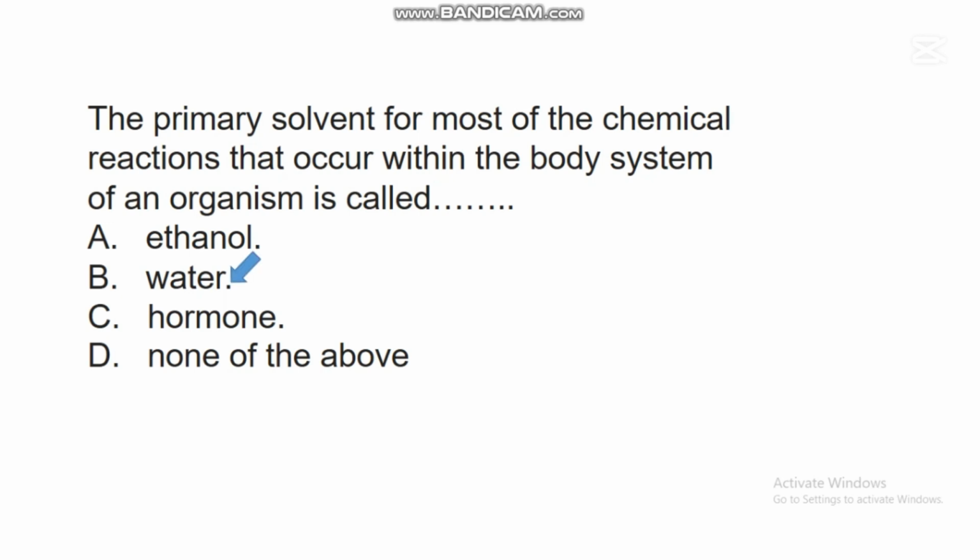Water. So water is the primary solvent for most of the chemical reactions that occur within the body system of an organism. A lot of chemical reactions in living things occur in aqueous medium, and this water is the primary solvent that enhances chemical changes in living organisms.